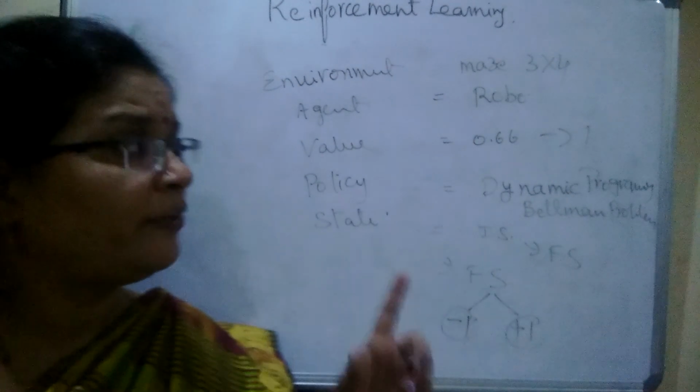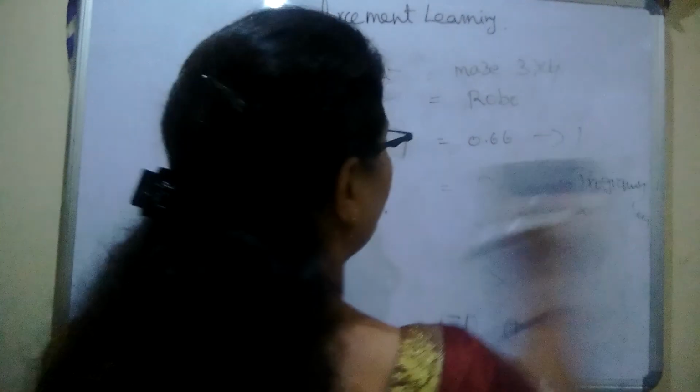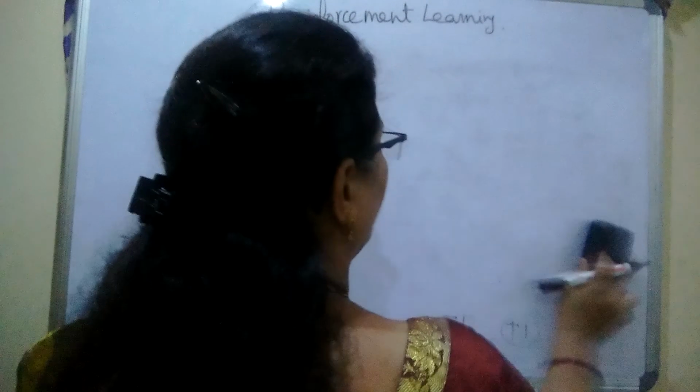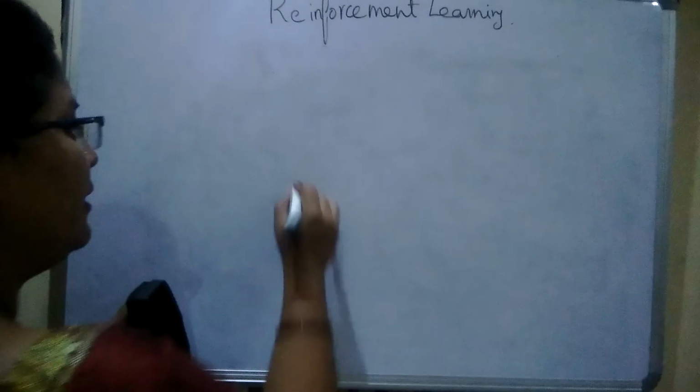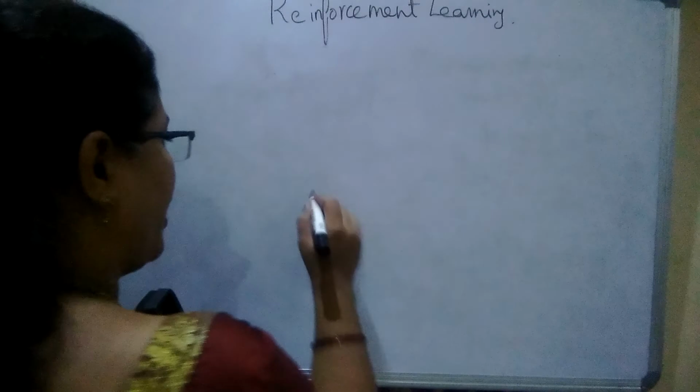One thing we need to remember here is the state and the actions. See, the actions of the agent are linked. In the initial state, it generated some set of actions.